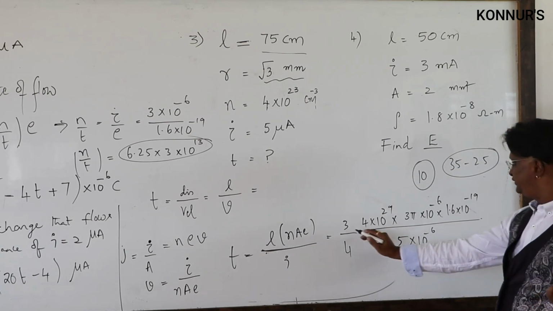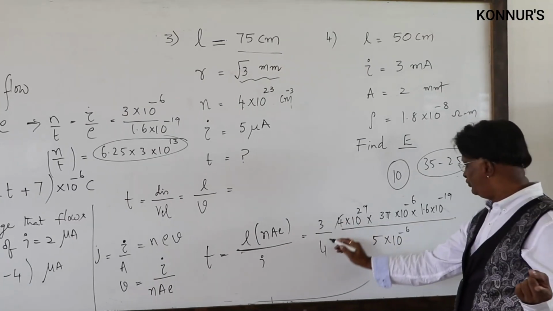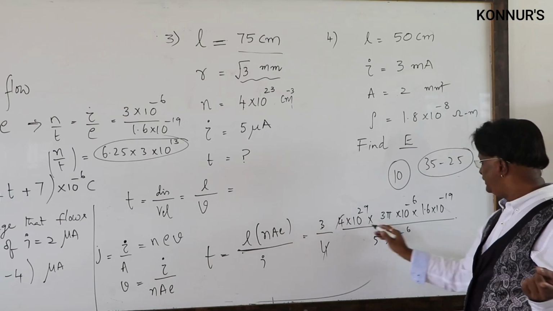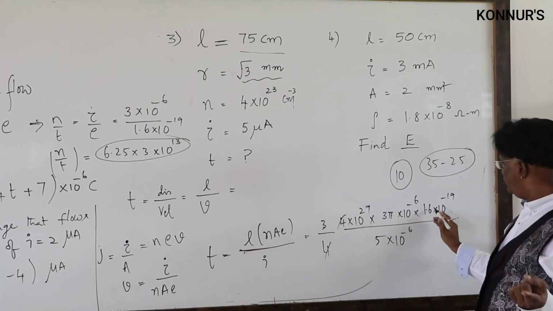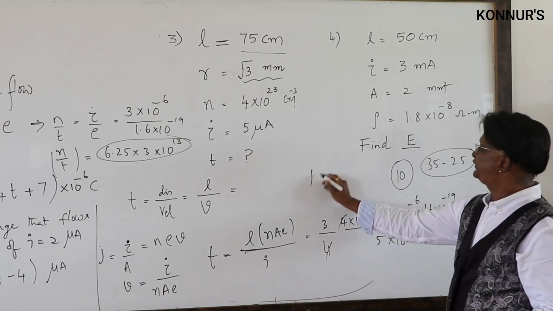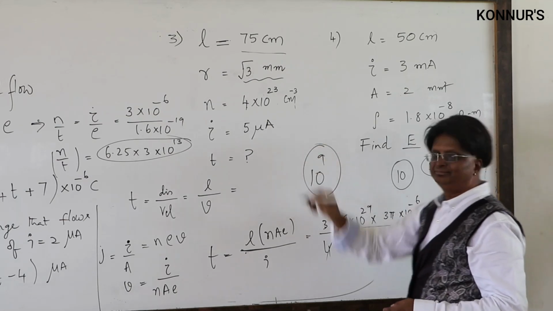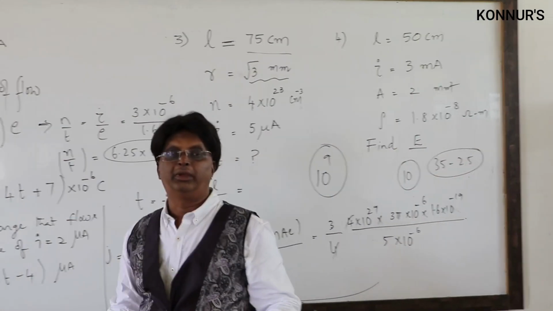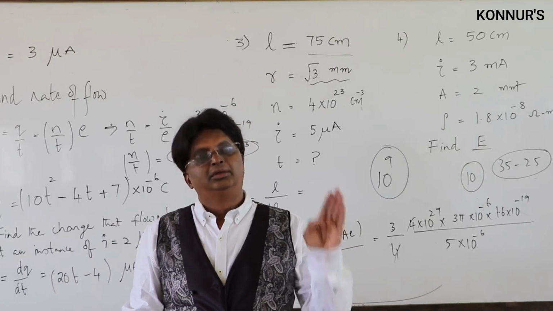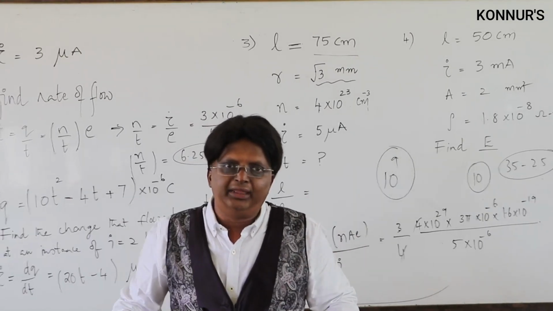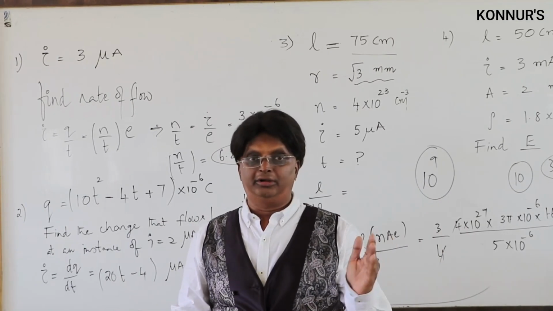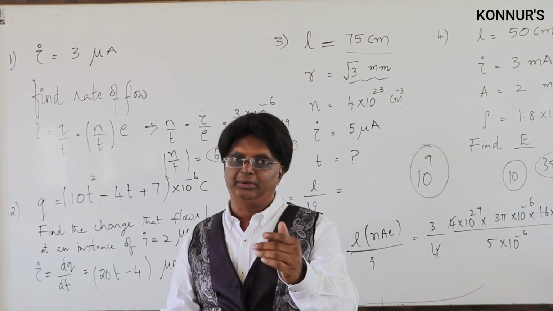Apart from that, what is that? This is 4 cancel, this is 3, 9 pi, 1.6 by 5. So your expected order will be in 10 raised to 9. So that is what is the case. When you look at the options, it will definitely help you in finding the one. 10 raised to 9 orders you will find, and that will be our answer.